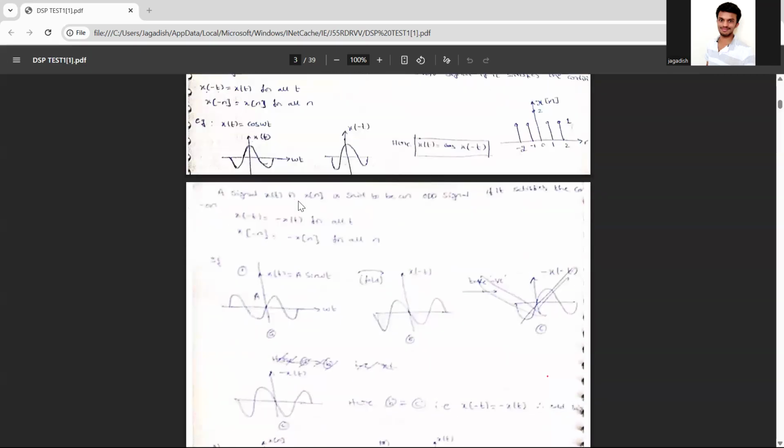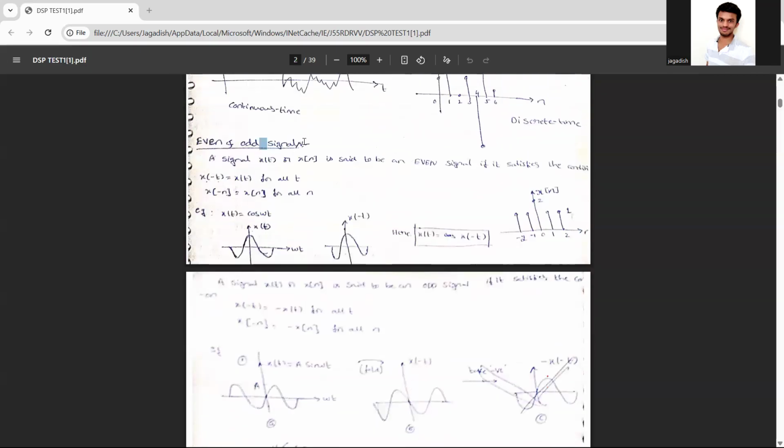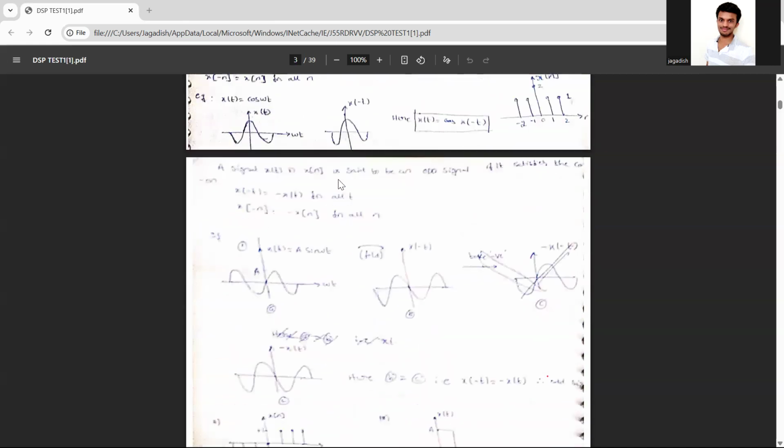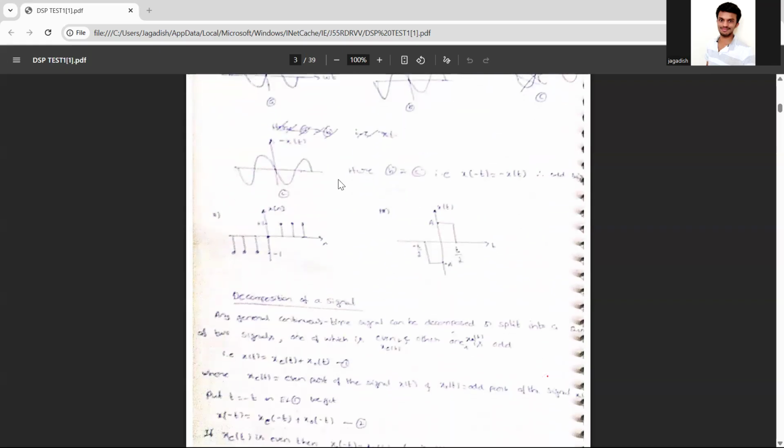So the graphs, we will see. Cos of omega t is an even signal, and sine of omega t is an odd signal. Again, I need not explain this one. Cos and sine I have already explained, how the graph looks, and you have already learned it in your trigonometry. This is a theory part I am teaching you. Problems you have not entered yet. I taught you the basic elementary problems.